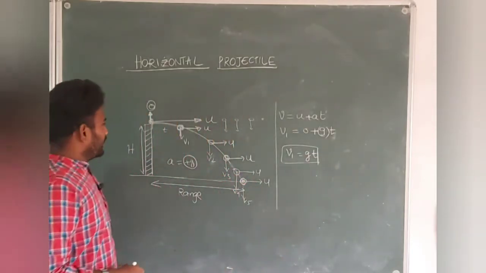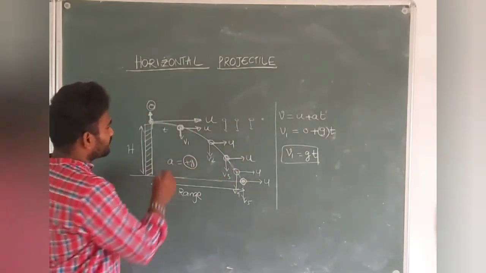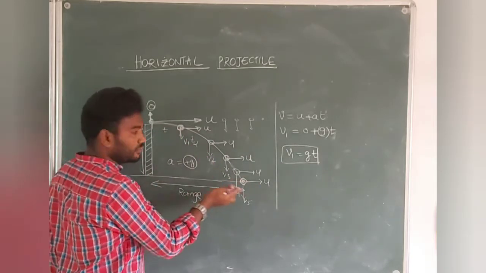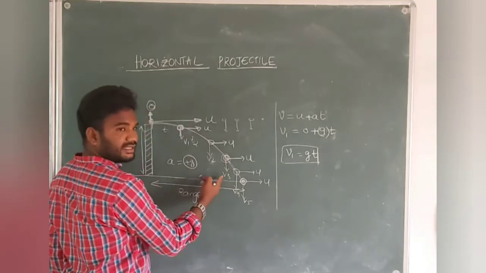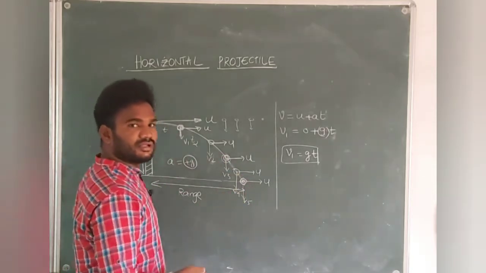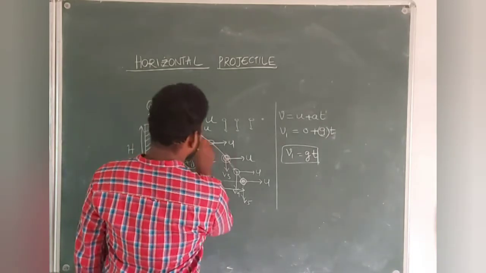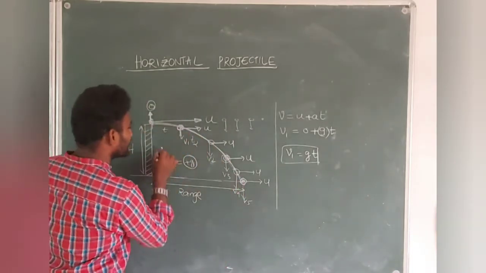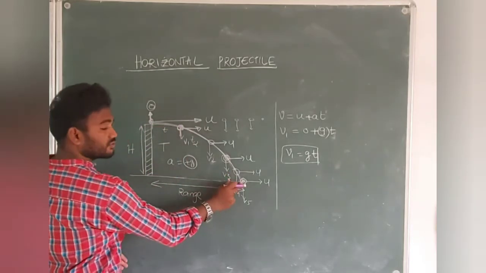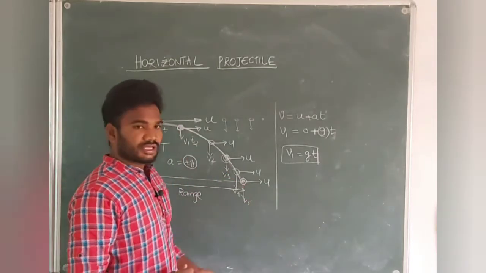Students, try to catch my point. After time t it will become gt. After, let me consider up to here t2 time, then g into t2. Suppose for example t3, g into t3, like that. If the time period increases, it will keep increasing. So let me consider the total time taken to reach the ground is capital T.